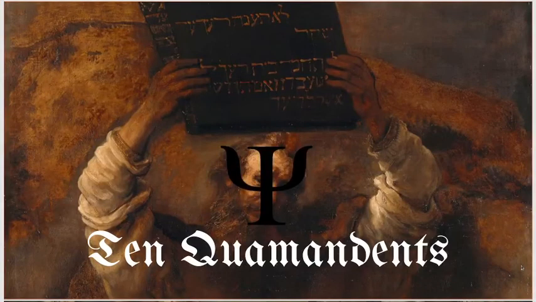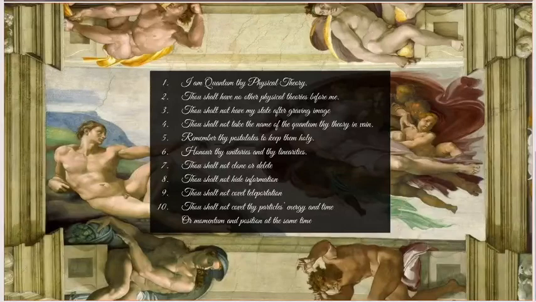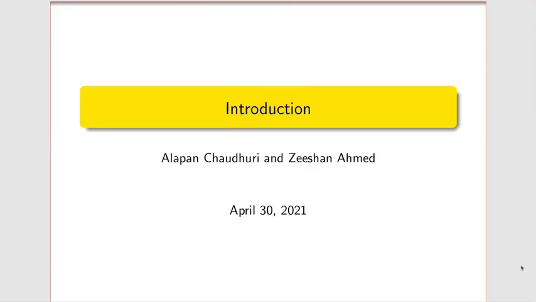Okay, let's start. Hello everybody. This is our project, 10 Commandments. We are going to show how we derive quantum mechanics and no-go theorems from fundamental probability. Next slide. So let us start with the introduction first.